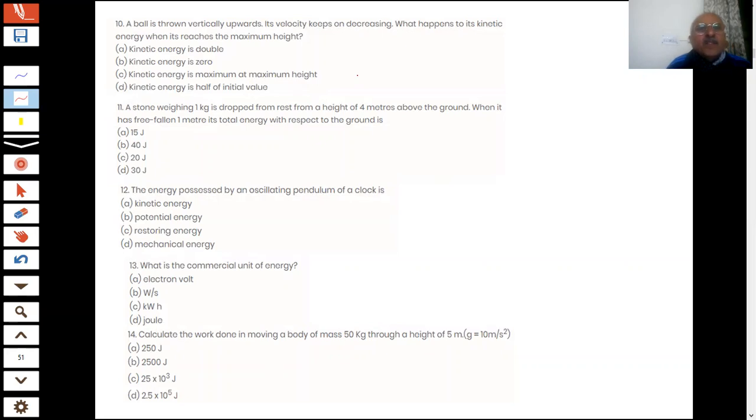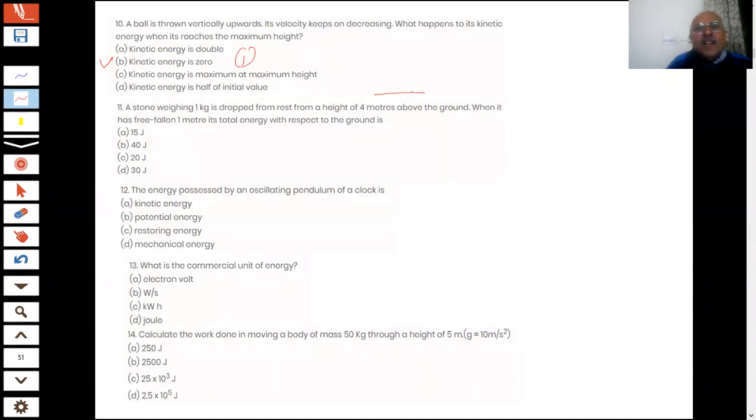What is the correct answer for question number 10? When you throw a ball vertically upward, its velocity keeps on decreasing. So the kinetic energy is 0, B part. That is the correct answer. Vidhi, your answer is correct.